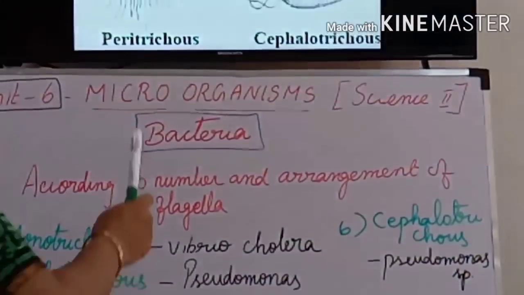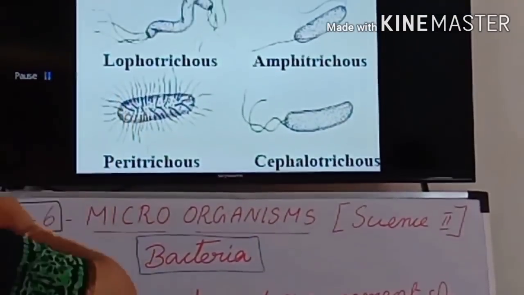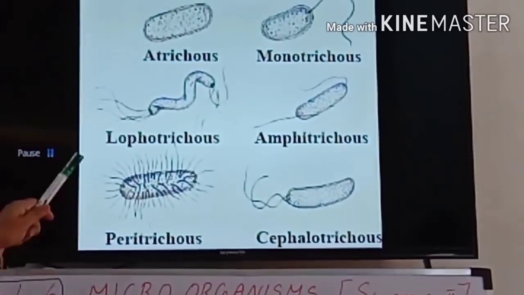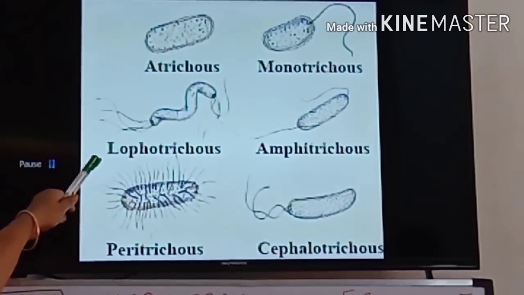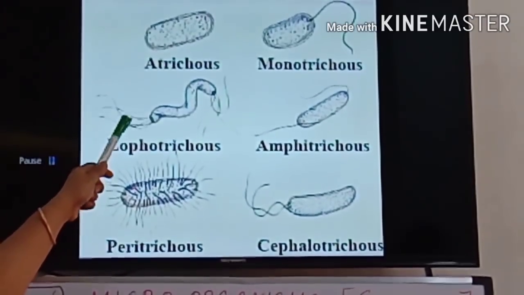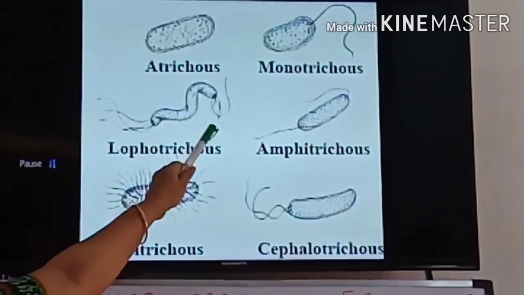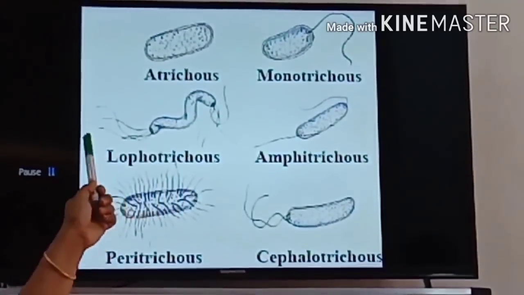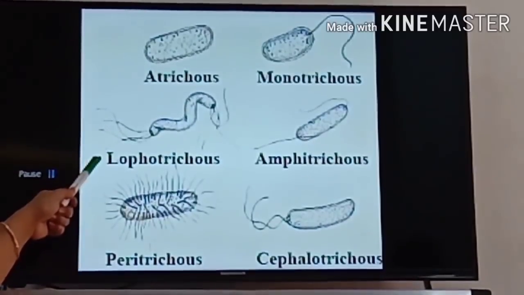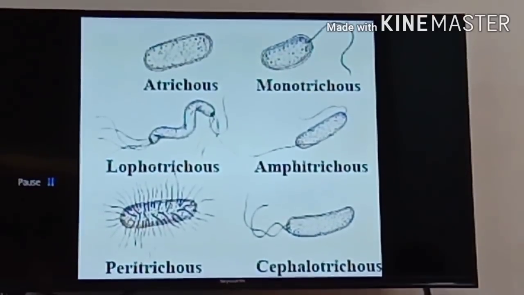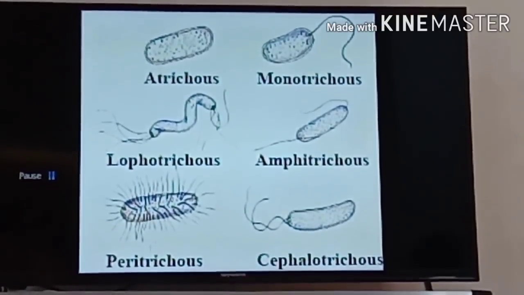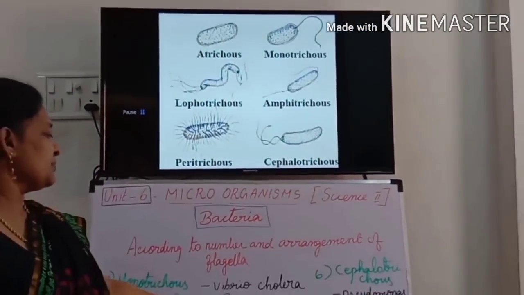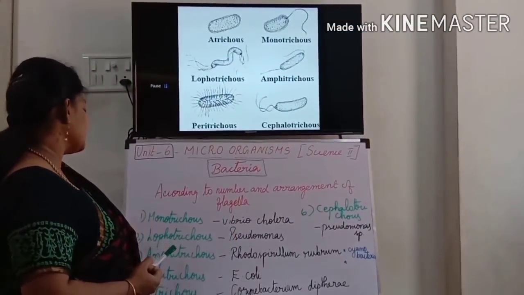Then next is Lophotrichous. In your book it is given. The second one is Lophotrichous. Lopho means a tuft of flagella present on both the sides. See, on both the sides a tuft of flagella is present. That is Lophotrichous. The best example is Pseudomonas bacteria. That species of bacteria is the best example.